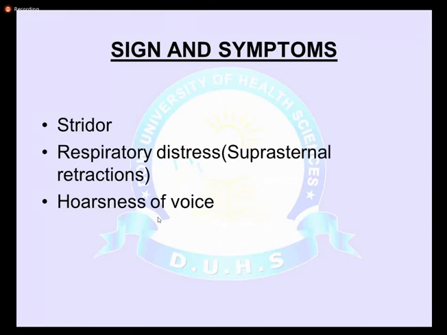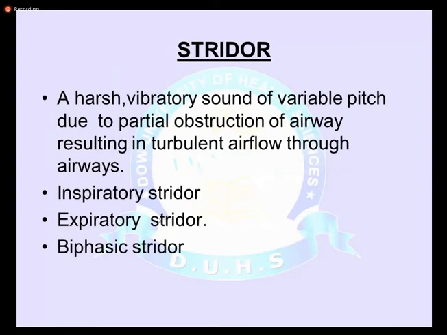So the common sign and symptom of upper respiratory tract obstruction is that the child presents with respiratory distress. They usually have a stridor and they may have hoarseness of the voice. What is a stridor? A stridor is basically a harsh vibratory sound of variable pitch.